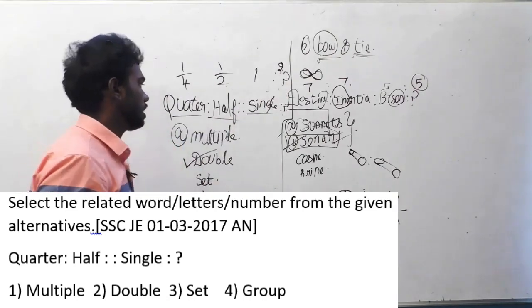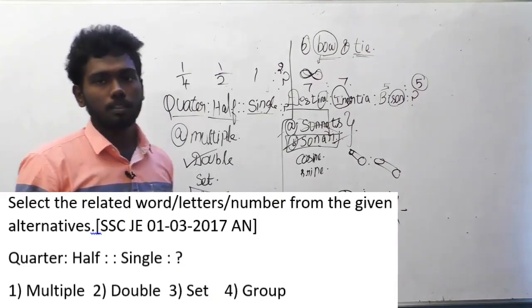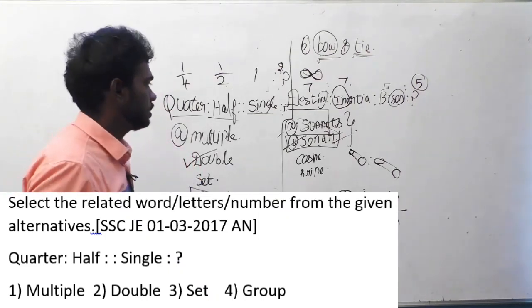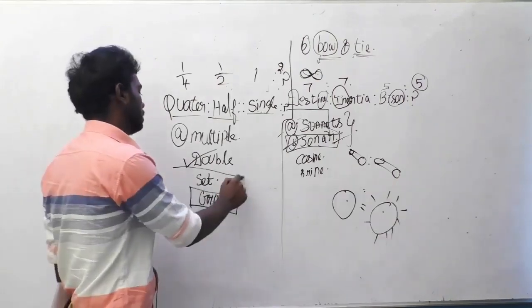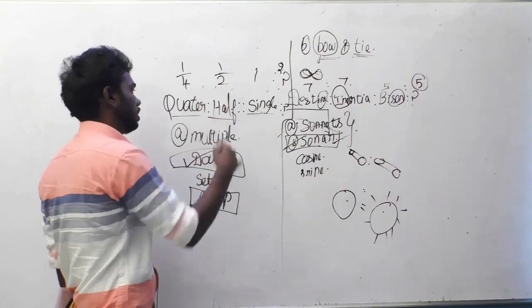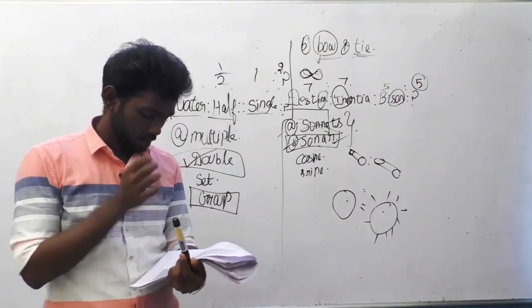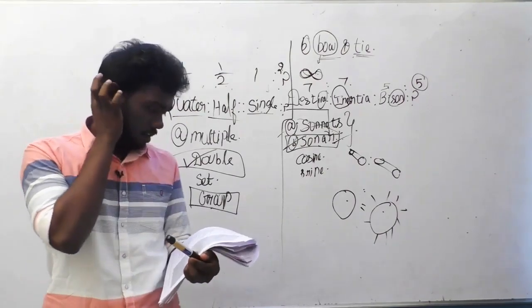Most people can think that single is to group also, but group means more people. It can be 3 people also, it may be 4 people also, but in double it is only 2 people. So the answer option must only be double, not go for triple or 4 times. So that's the option. Option B, double, is the answer.